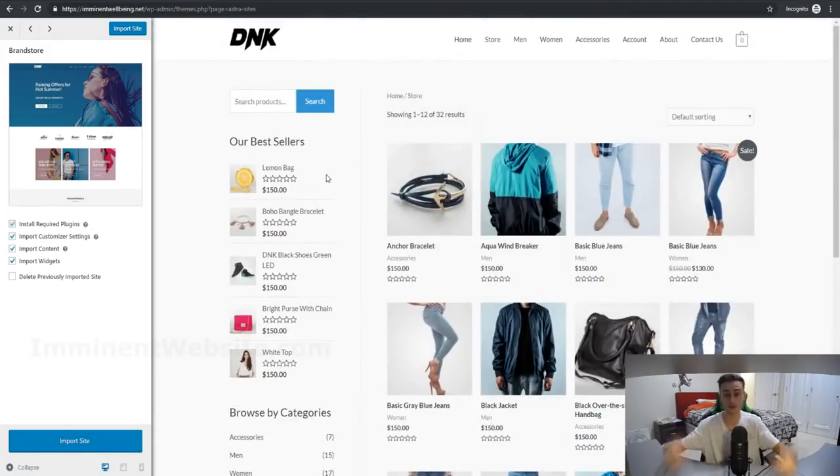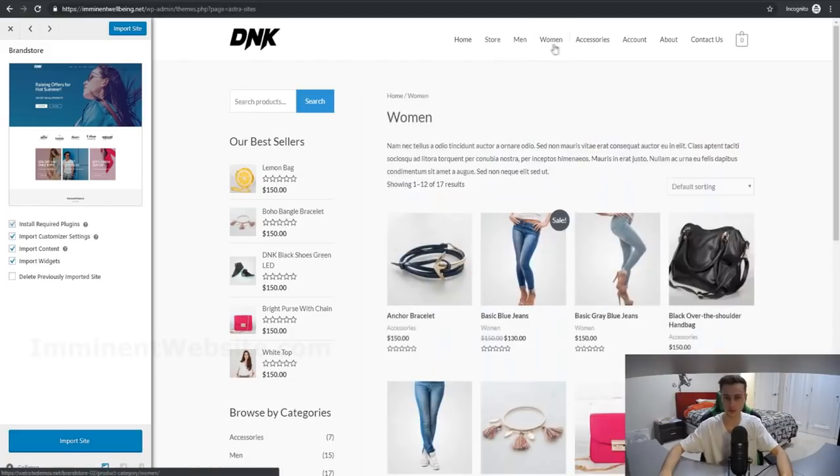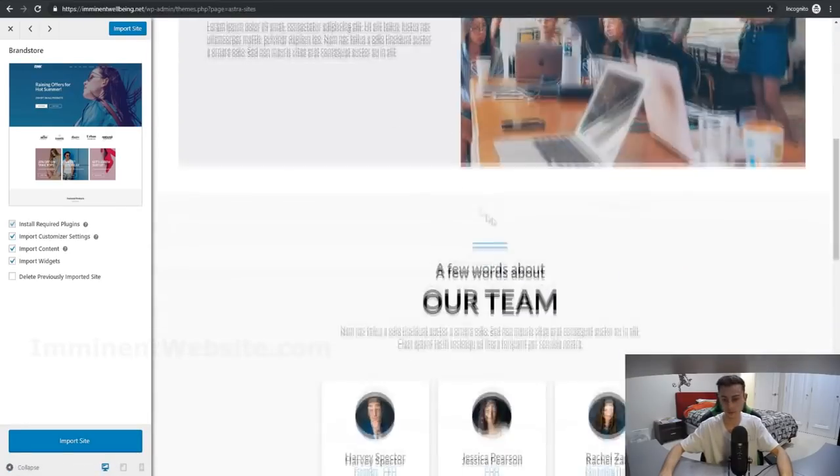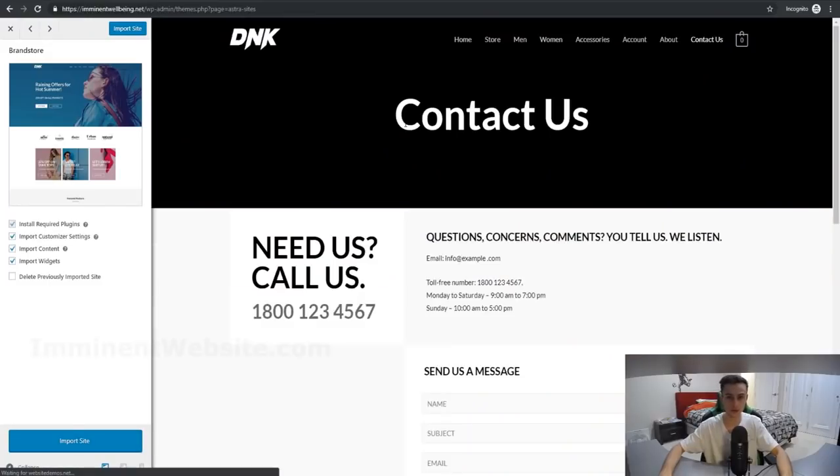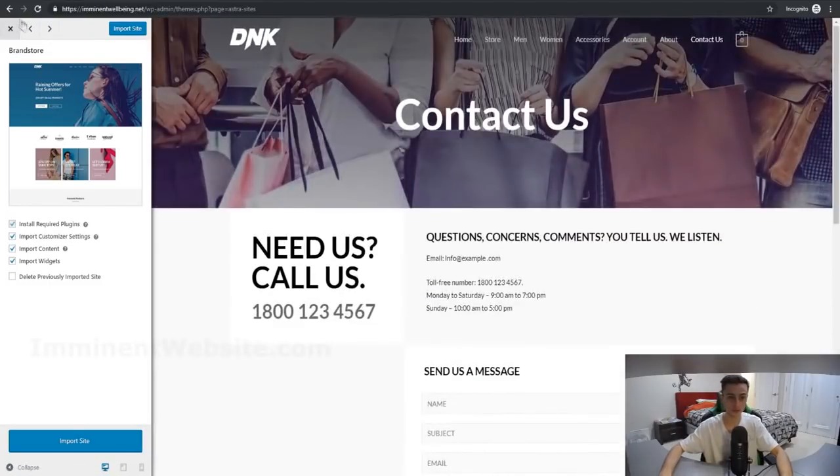Look at this template, it's all done for you, literally the exact same steps. You just install it, import this website into your account and customize it, and all the pages and all the hard work is done for you. You just have to customize it for your own brand. Look at all of this: women's clothing, accessories, the about page is done for you right here. If we click here, the contact us page is done for you as well. It's all done for you, so you get the big idea.